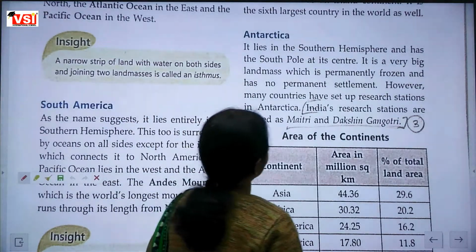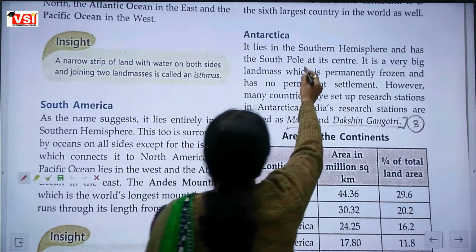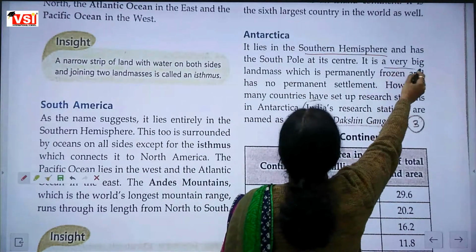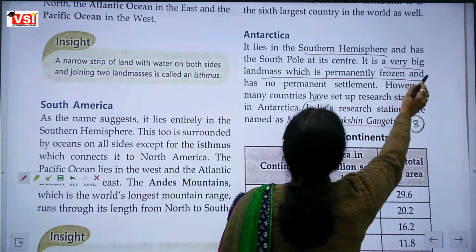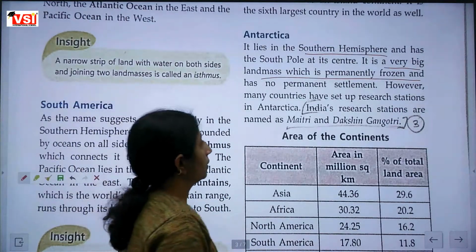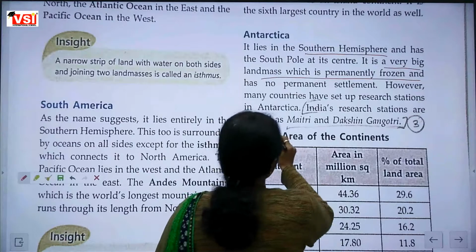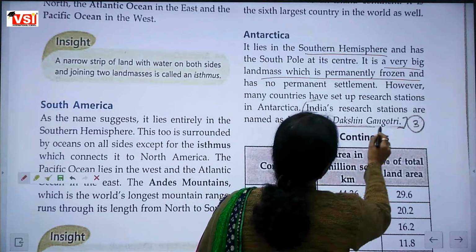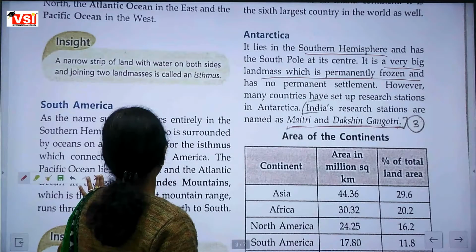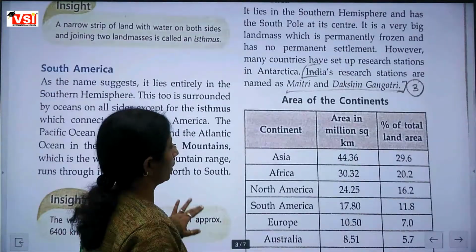Antarctica. It lies in the southern hemisphere and is a very big landmass which is permanently frozen and has no permanent settlement. India's research stations Maitri and Dakshin Gangotri are there. It is a completely frozen continent.